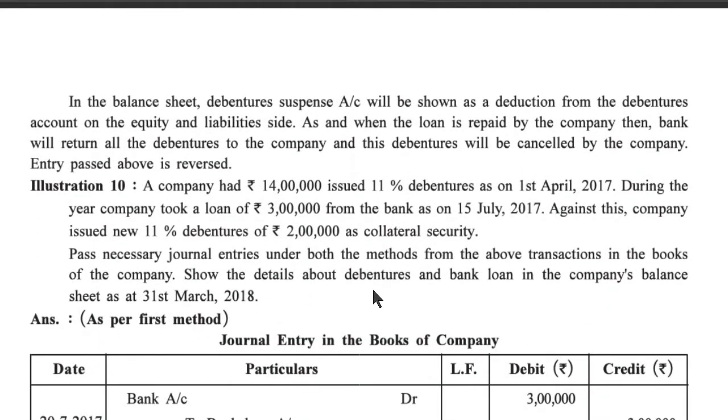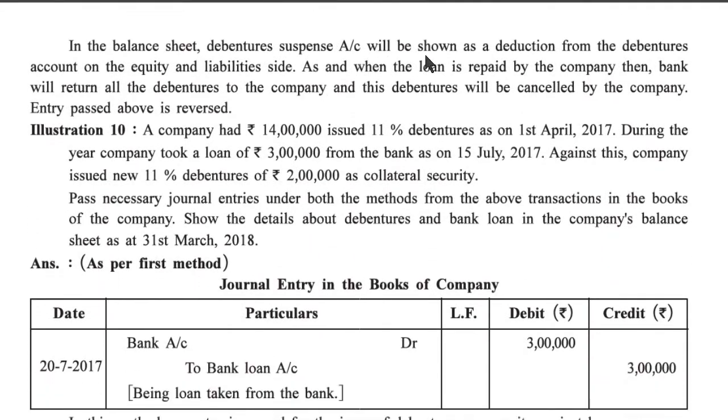In the balance sheet, debenture suspense account will be shown as a deduction from the debentures account on the equity and liabilities side. As and when the loan is repaid by the company, the bank will return all the debentures to the company and these debentures will be cancelled by the company. The entry passed above is reversed.